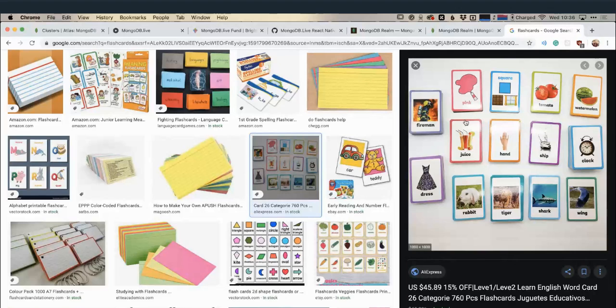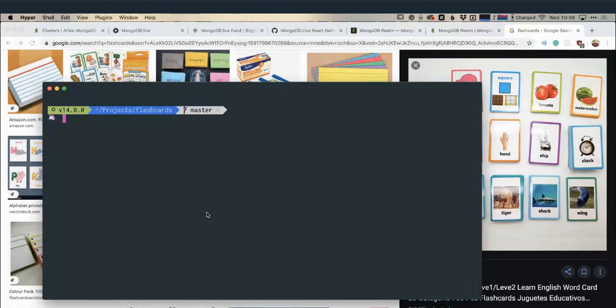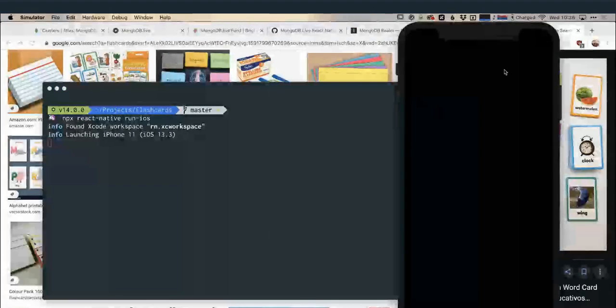I think it'd probably be helpful to show you the end. We're going to skip ahead and show you what the end result is going to look like for this. So in my terminal here, I'm just going to run my React Native run iOS. So what this is going to do is it's going to launch the iOS simulator. Hopefully you can see it on the screen now.